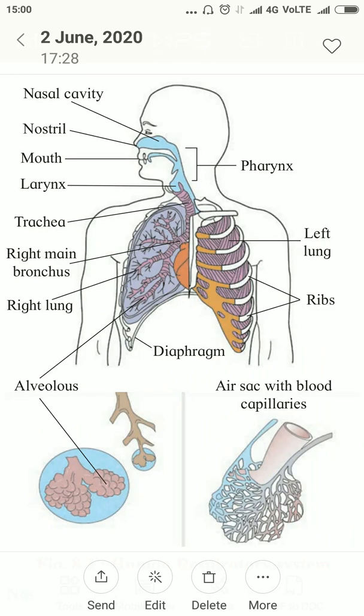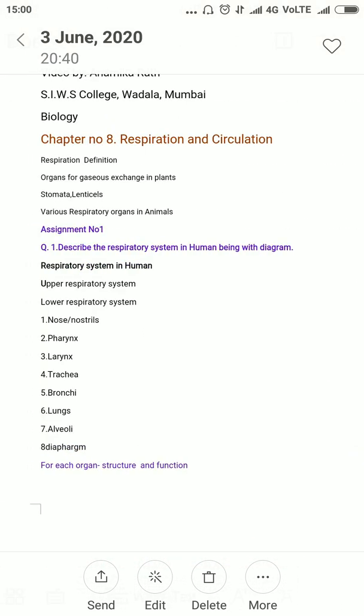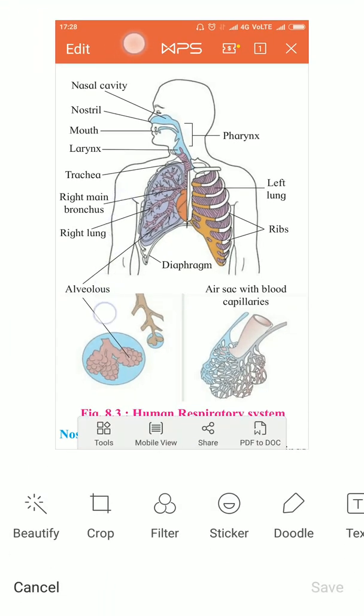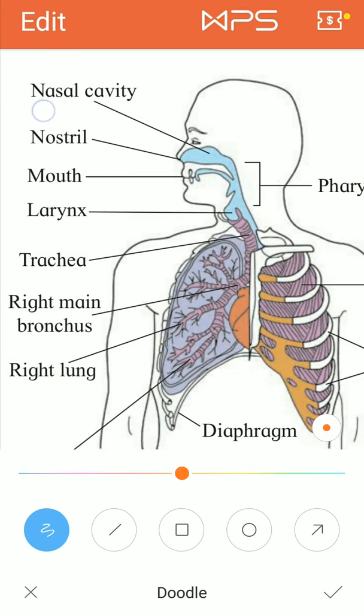We will now discuss the respiratory system. You can see the diagram over here. The first organ of the respiratory system is the nose, which contains the nasal cavity. The nasal cavity is present inside our nose and is divided into two chambers, the left and right nasal chambers, by a cartilage called the mesethmoid cartilage. The nasal chamber opens to the outside by a slit-like opening called the nostril.